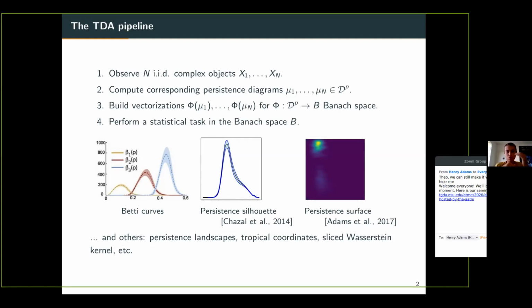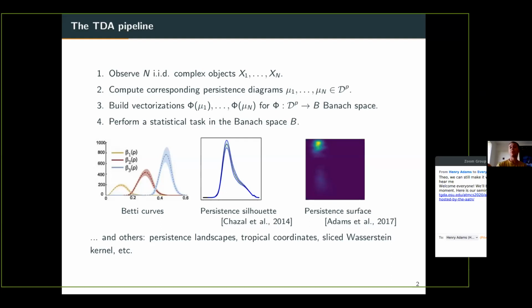Also, you can have persistent silhouettes, which are based on persistent landscapes. And maybe also persistence surfaces, where the idea is that for each point in the diagram, you replace this point by a small, for instance, Gaussian bump. And now if you look at the sum of all the Gaussian bumps, then you will observe what you can call a surface.